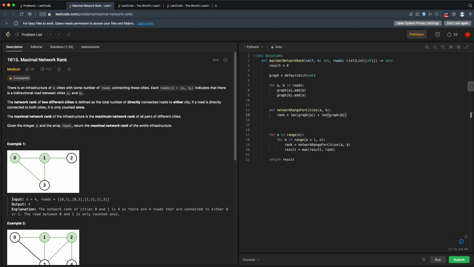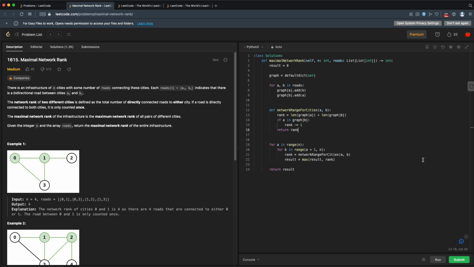All right, so now we have summed the number of roads directly connecting to city A and the number of roads directly connected to city B, but we might need to subtract 1 if A and B are directly connected to each other. So I could just do this. If A is in graph of B, that means A and B are directly connected. If that's the case, then we have to subtract 1. So our rank minus equals 1. At the end, we just return our rank.